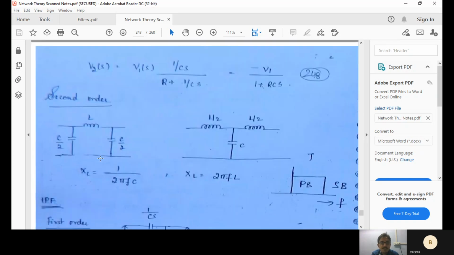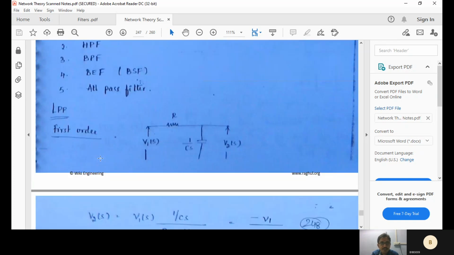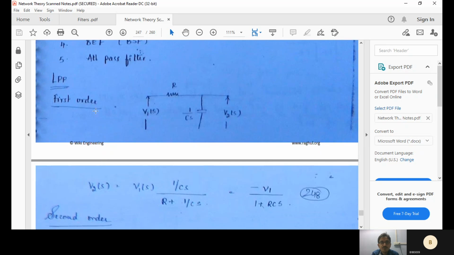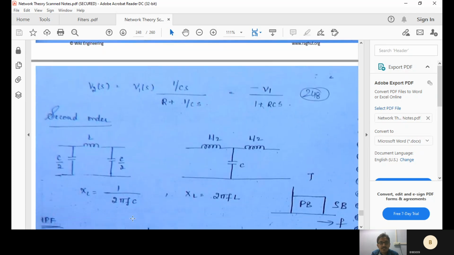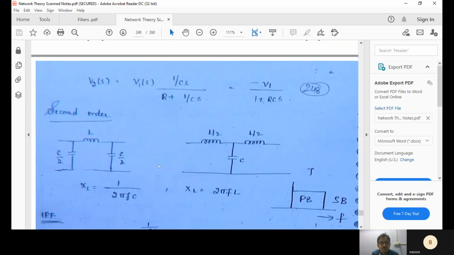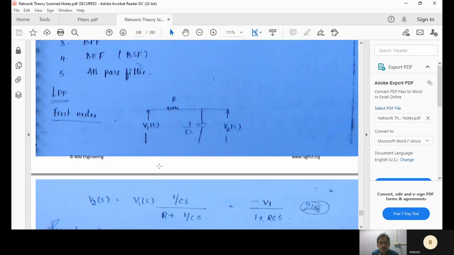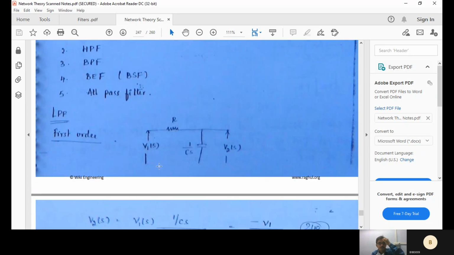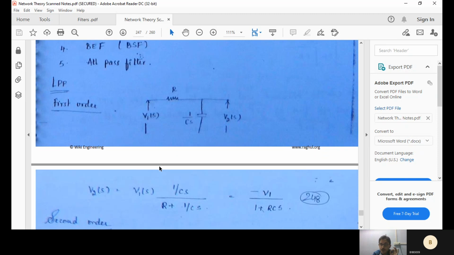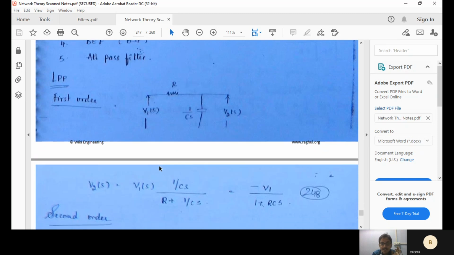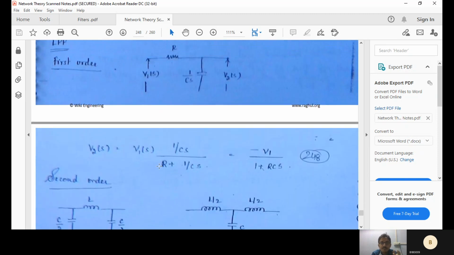So low pass, high pass, band pass. This is the RL circuit of an LPF. This is a second order system having pure inductive and capacitive components. This is a first order filter having a resistive component. Of course, generally resistive components are not advisable because they have dissipation. You can simply find the transfer function. It's a simple first order.